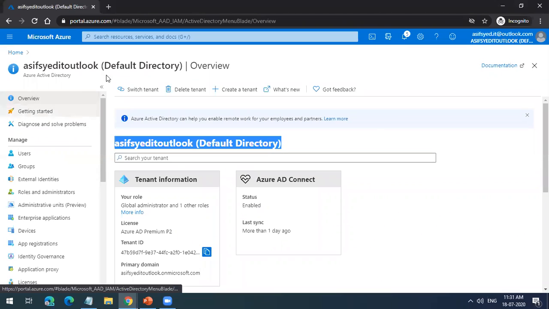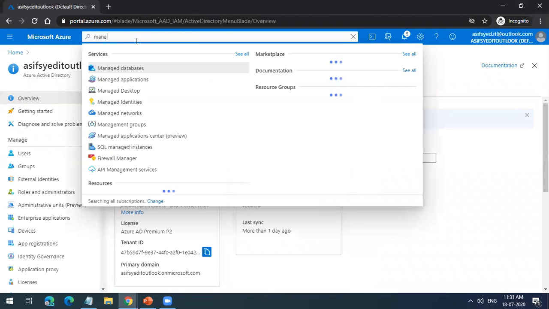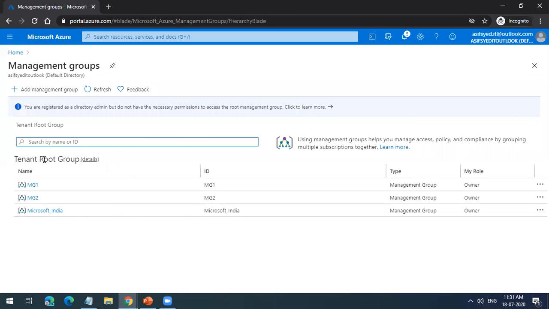Then they will have two root groups. If you go to management groups, you are only seeing one root group here. You will see two if you have two directories. Inside each root you will have management groups. So one management group can be associated with only one tenant ID. You cannot have the same management group support both India and USA at the same time. Microsoft India will only support India.